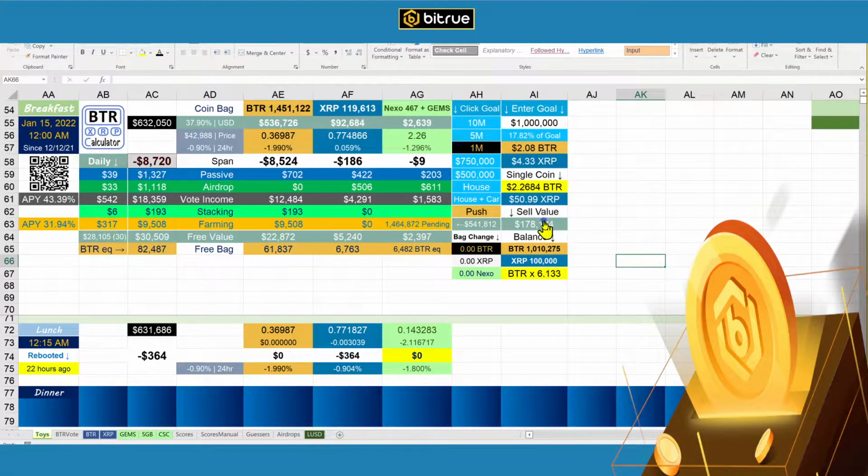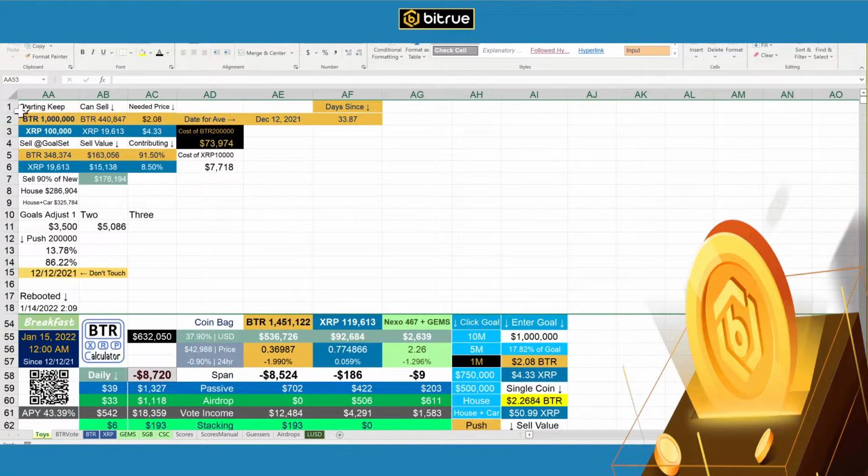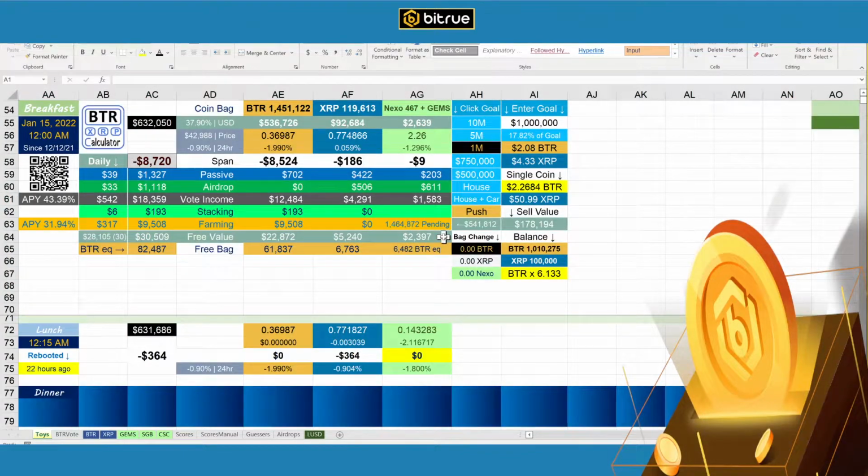You click right here. This is where all this data comes from and how I figure all those details out. I'm not going to go through how to do this. You need to figure it out, but that's how you get to it. To get to normal view, just click on AA1, I guess. I think that's all I'll show you here. Oh, I guess I will show you one more thing. You can click the different goals that will give you different totals based on that.